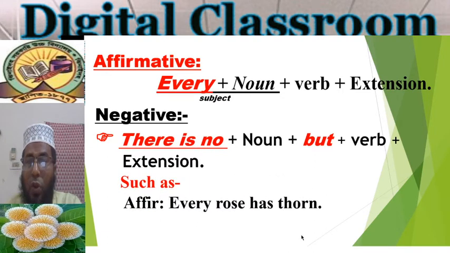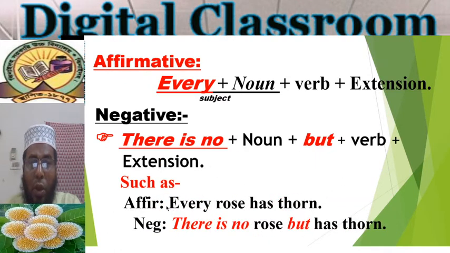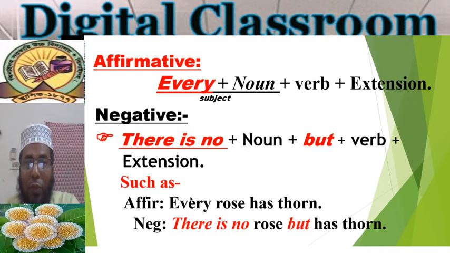Every rose has thorns. Okay, the subject of this affirmative sentence is every rose. So we can change the affirmative sentence to negative. We use these words, there is no, at the place of every. Then the word rose, this is the noun, we use this word, and after this word we use but, fine, according to the structure. And after but we use the verb and the rest of the sentence.